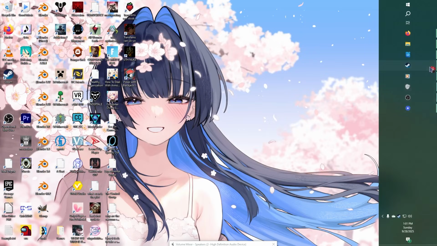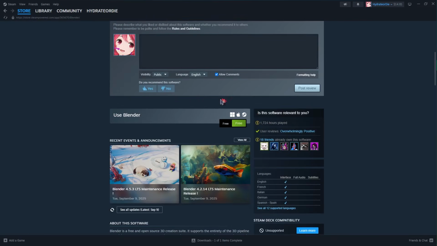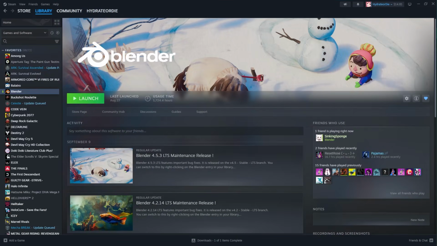Now we move into Blender. Make sure you're on the latest version of Blender. For me, that is Blender 4.5. You can download Blender through Steam, as it auto-updates to the latest version whenever it's released, though you can also download Blender from Blender Foundation's website.